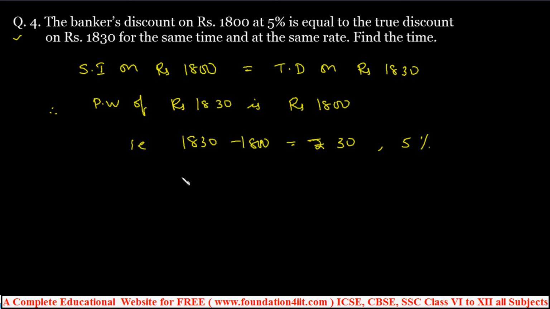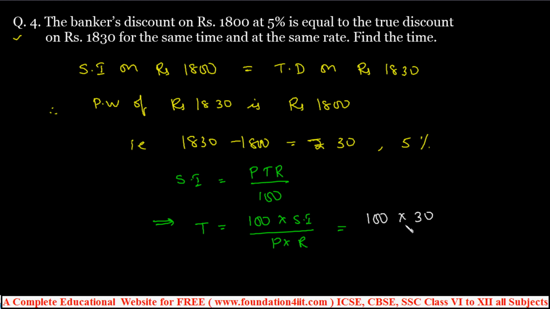Now using this calculation we can write the formula. Simple interest is equal to PTR by 100. So from this, the time we need to find out, right? So time is equal to 100 into simple interest by P into R. So 100 into 30, because from 1800 to 1830 the difference is 30, by simple interest on 1800, 1800 into the rate of interest, which is the same, 5%.